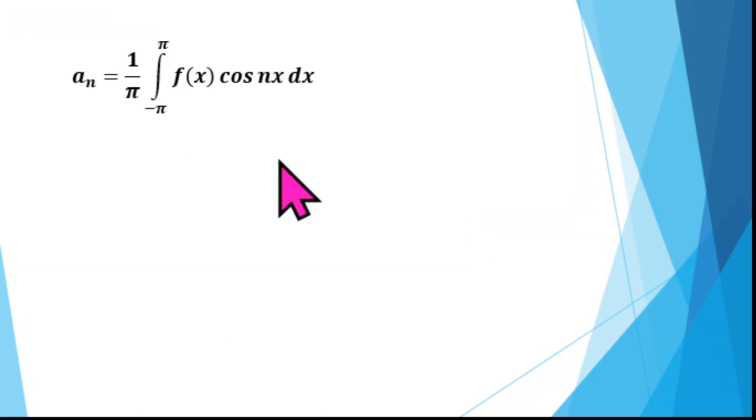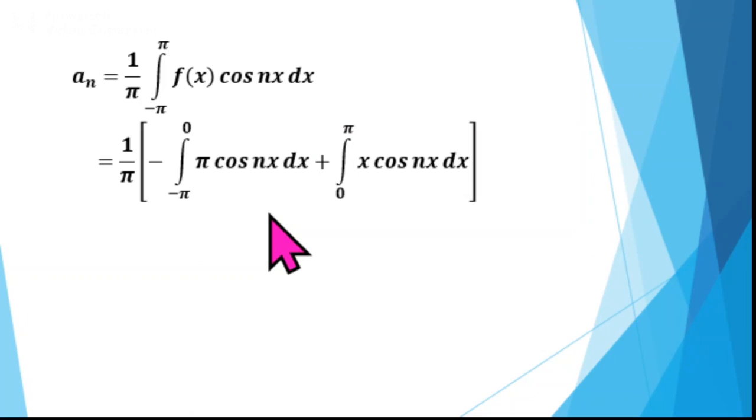Next we will find an. Formula is an equal to 1 by pi integral from minus pi to pi f of x cos nx dx. Substitute for f of x, and for that we need to split the integral minus pi to pi into two parts, minus pi to 0 and 0 to pi. For the first term we have integral of cos nx, sin nx by n, and for the second term we have x into cos nx. Integrate this using Bernoulli's rule by taking u equal to x and v equal to cos nx.